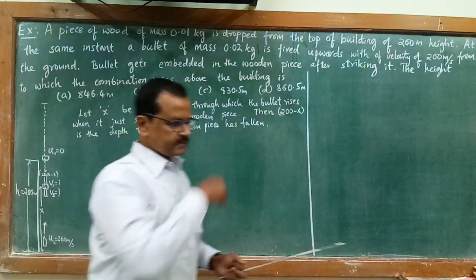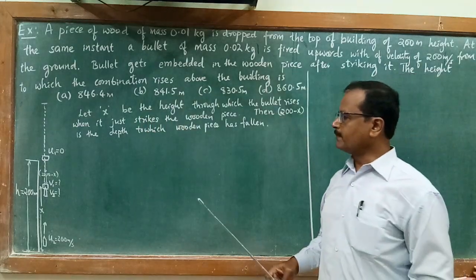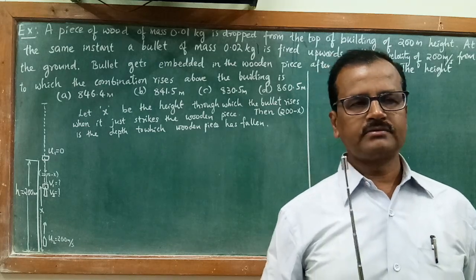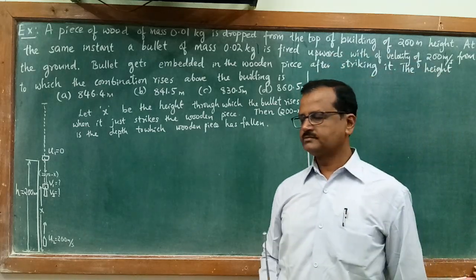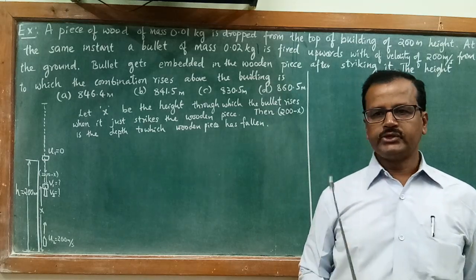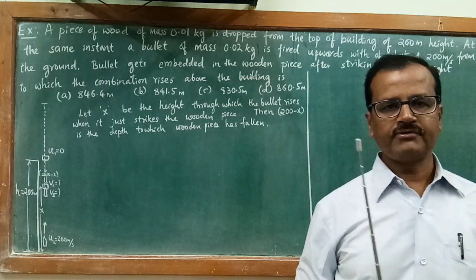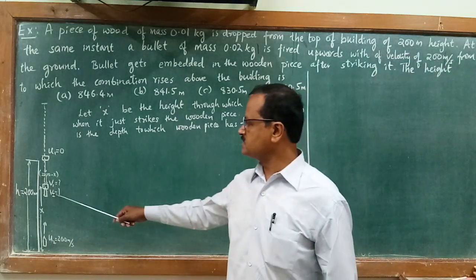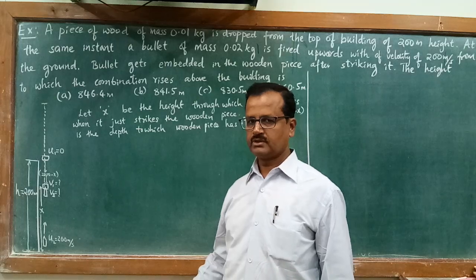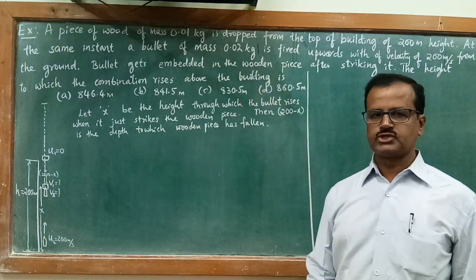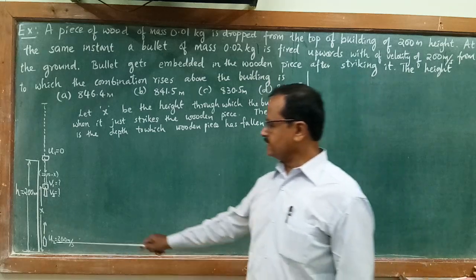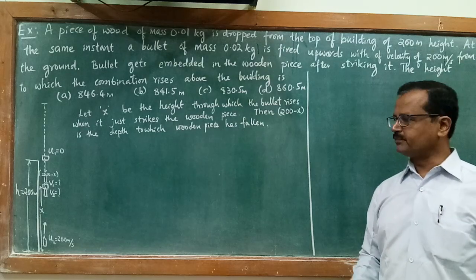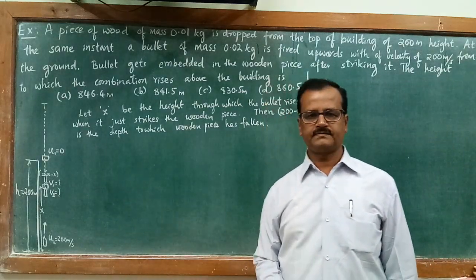In this problem, there are two parts. One part is application of the equations of free fall. Another part is using the conservation of linear momentum. We are going to find out the speed of the combination. So let us first assume that x is the height from the ground at which the bullet strikes the wooden piece.